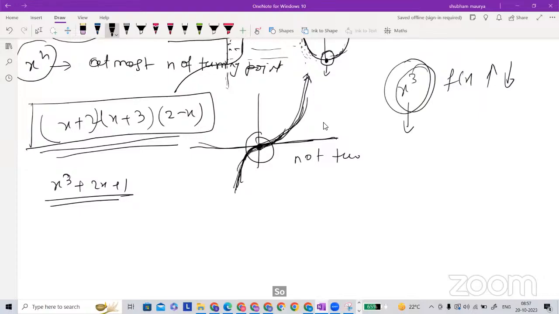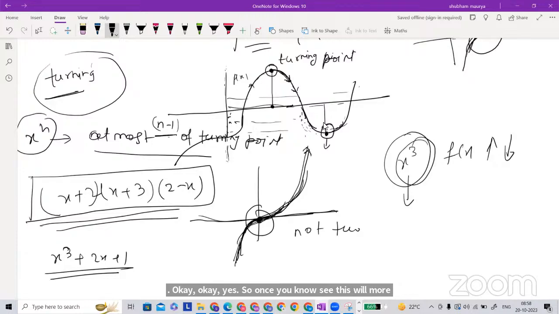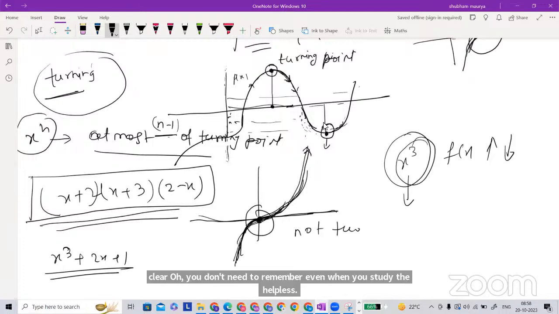There is n minus 1, yes, at most. Sorry, yes. In the root case, this is going to be n minus 1. At most n minus 1 turning points. Okay, yes. So this will become clearer later; you don't need to remember it, even when you study calculus. Everything comes from calculus.